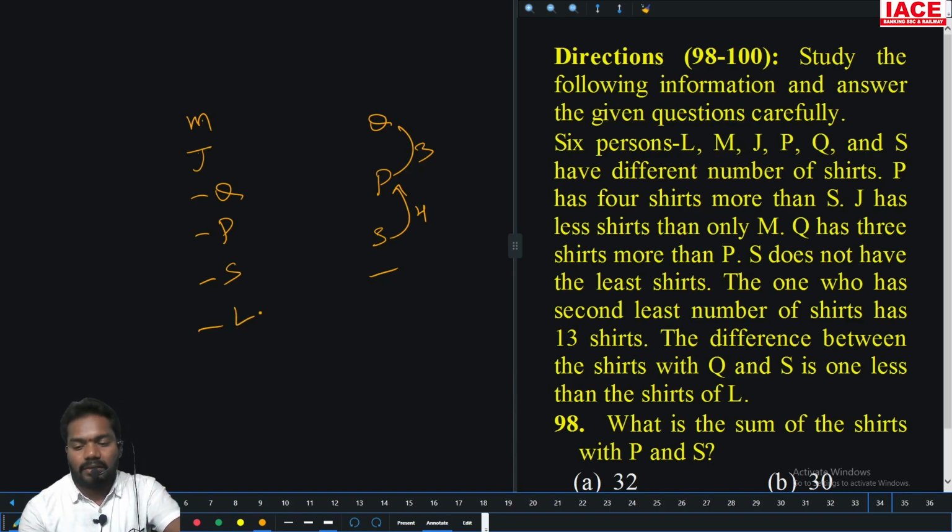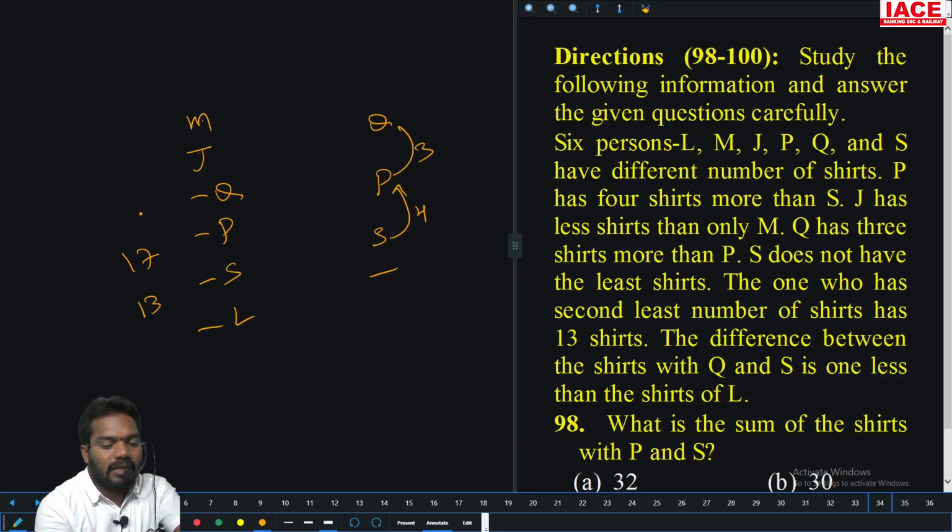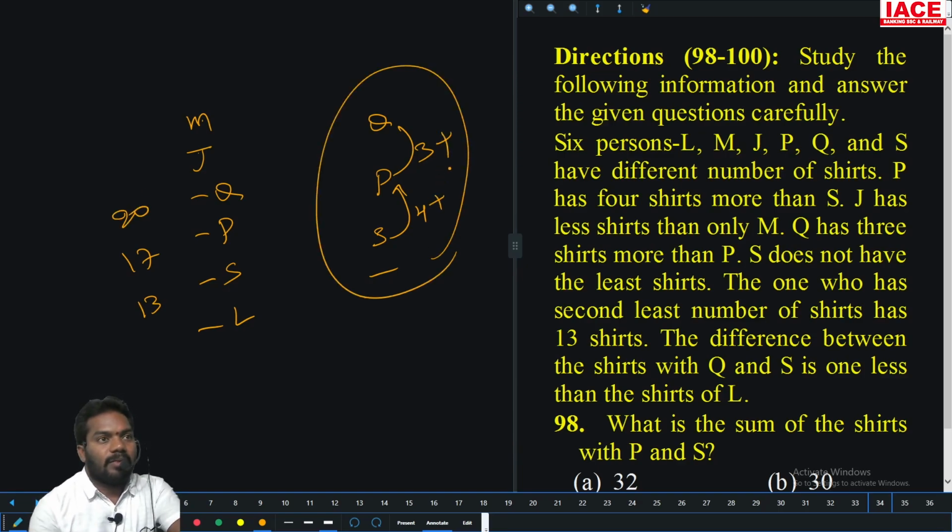L. The one who has the second least number of shirts has 13 shirts. With 13, P has 17, and Q has 20, because of plus 4 plus 3.